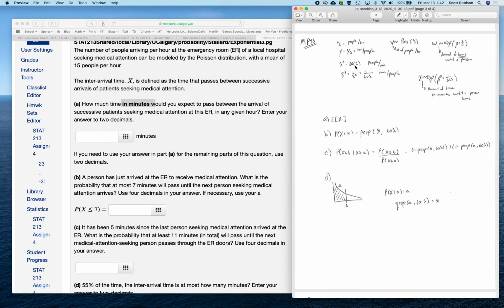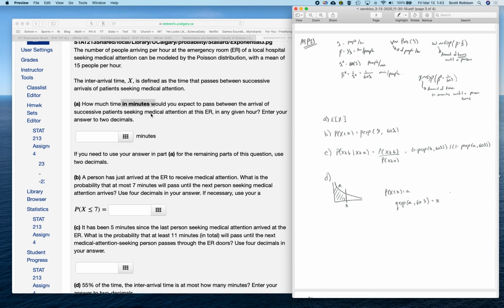So how would you do this? You can reparameterize lambda by saying 60, because there are 60 minutes in an hour, times the original lambda will give me people per minute instead of people per hour. And therefore, 1 over 60 times the original lambda would give me minutes per person.